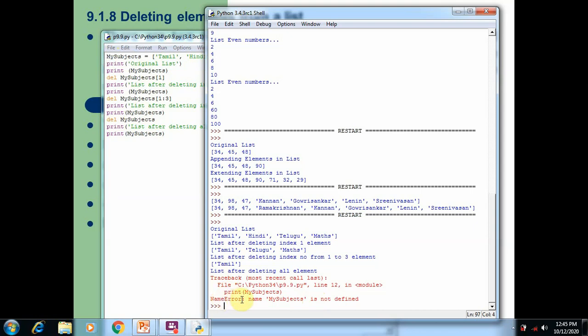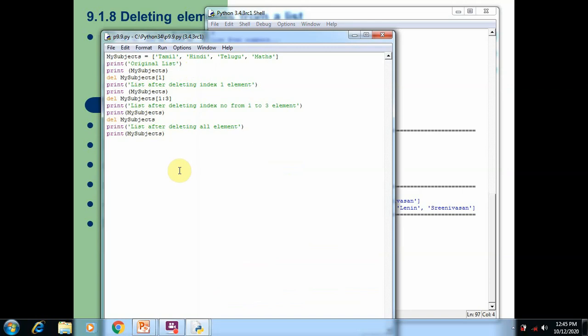Here you can see the name error, my subject is not defined. After applying the statement del my subject, the del statement deletes the elements as well as the list. That's why Python is unable to find the my subject list. So this is how we can use the del function.